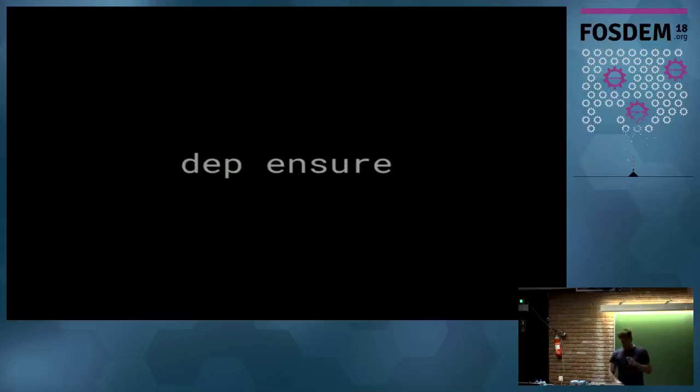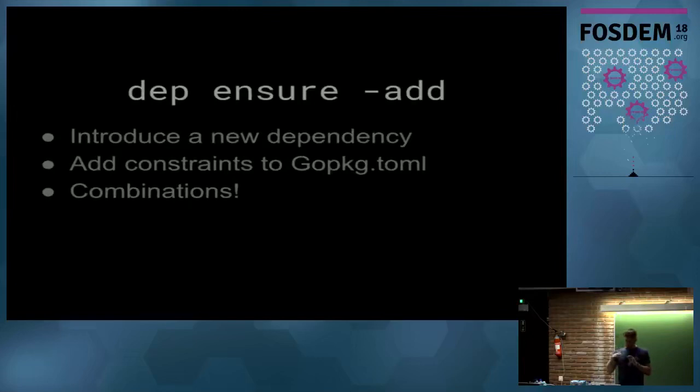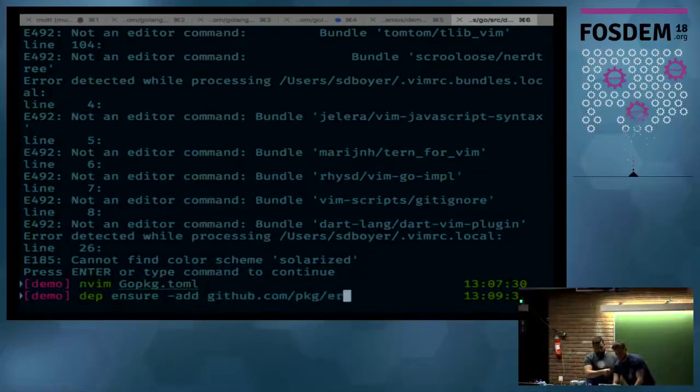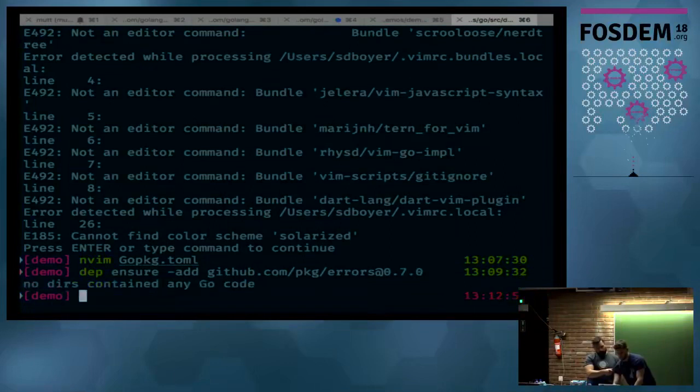There are 2 additional modes for it for the obvious things, like, say, dep ensure add. So we're going to do this real quick. All right. And so I'm going to go and add package errors, because that's one that most people know. Let's see how the Wi-Fi does. Whoops.